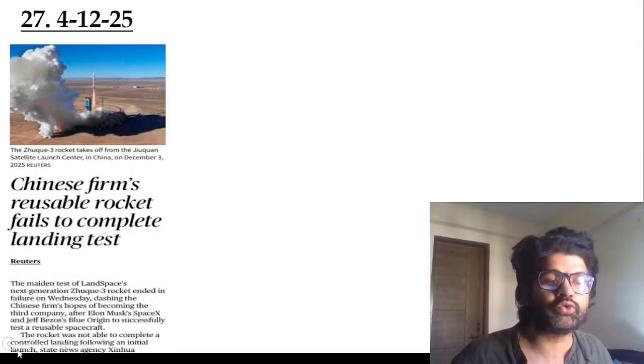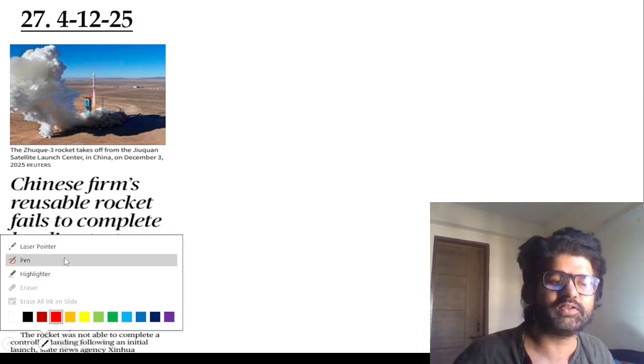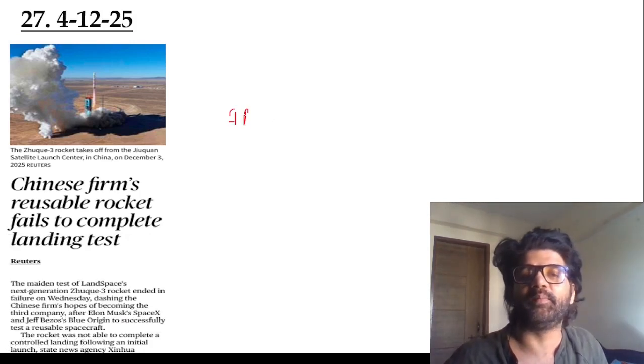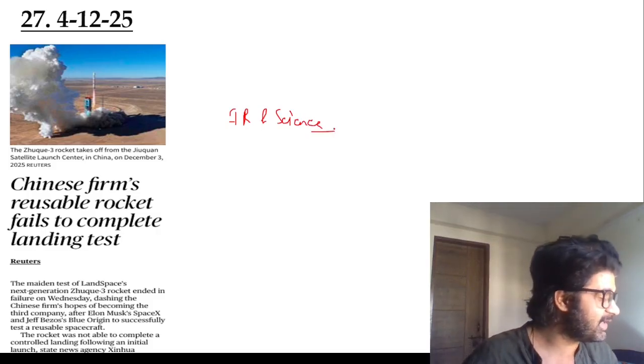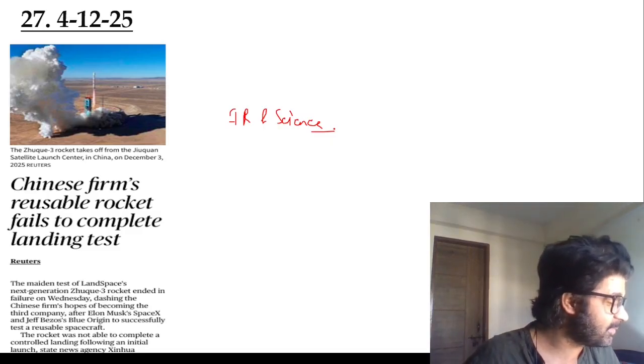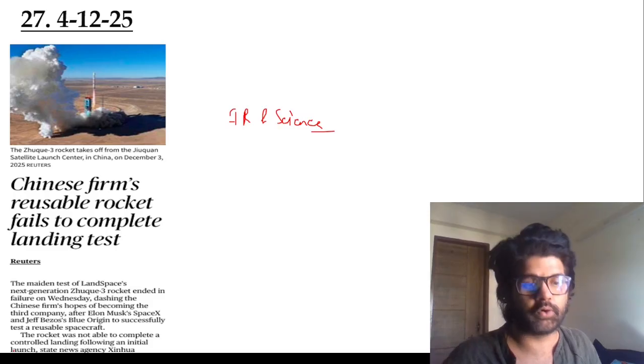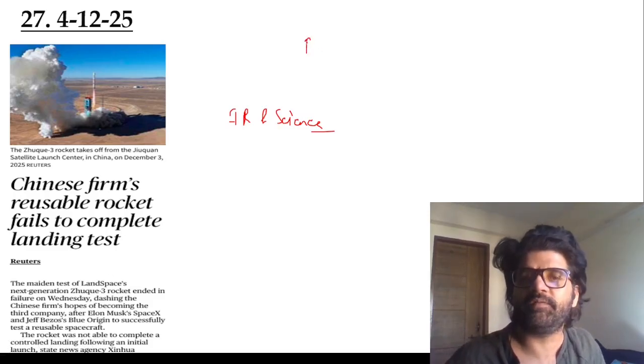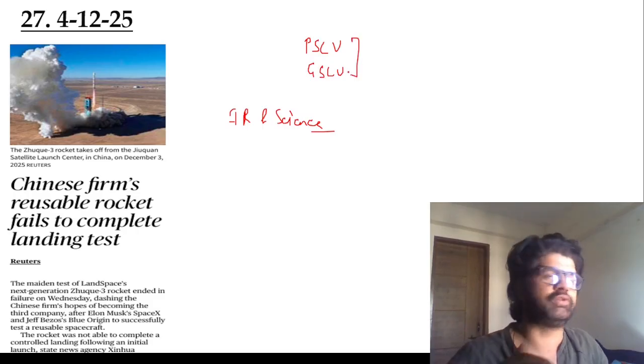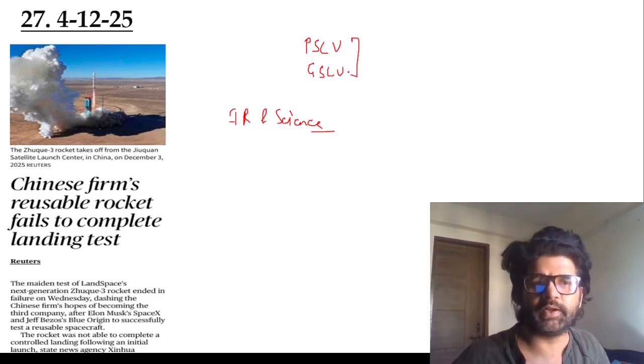So reusable rocket. There is a phenomenon. Now here IR and science, they are merging. That happens sometimes. I could have covered it in science and tech, but there are so many other important articles that I was not able to cover it in science and tech. So it is science and tech plus IR combined. So reusable rocket, like PSLV and GSLV, which are our rockets, they're not reusable. They go once, they get destroyed and all.